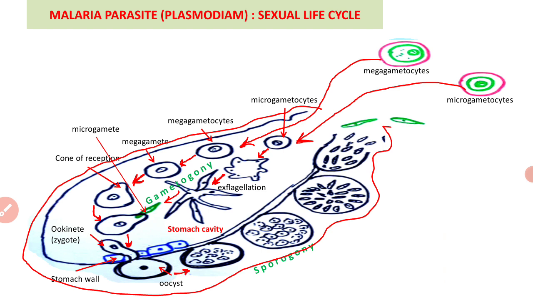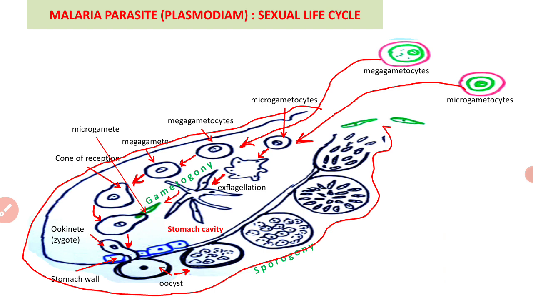These oocysts then enter a phase of asexual multiplication known as sporogony. The second stage is started in the oocyst. The spore formation process is now started.